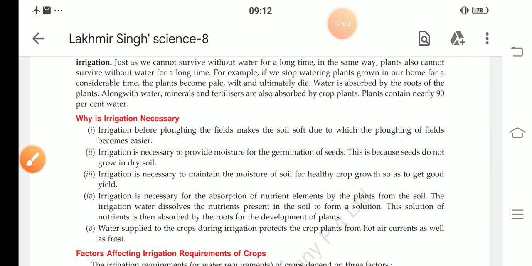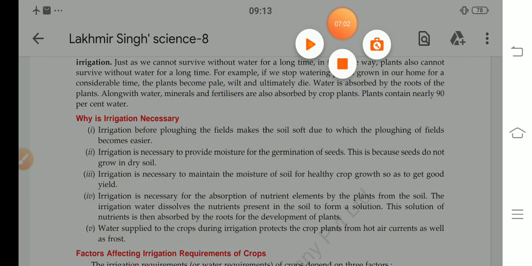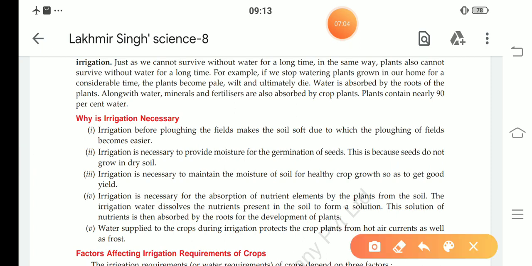So our answer starts from here. First point, irrigation before ploughing the field makes the soil soft. Second point, irrigation is necessary to provide moisture for the germination of the seed. Third point, irrigation is necessary to maintain the moisture of the soil for healthy crop growth.